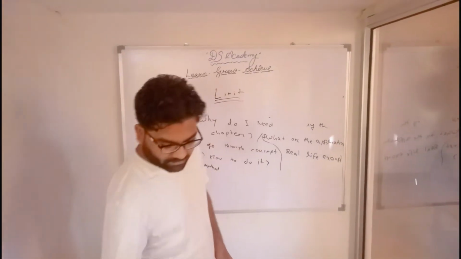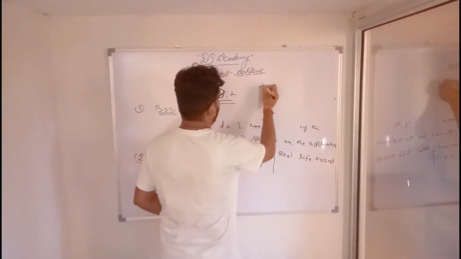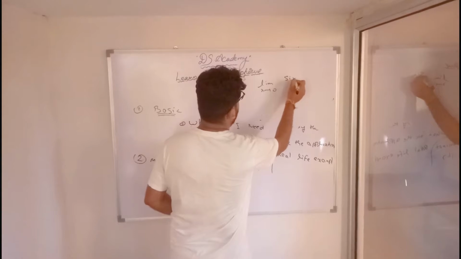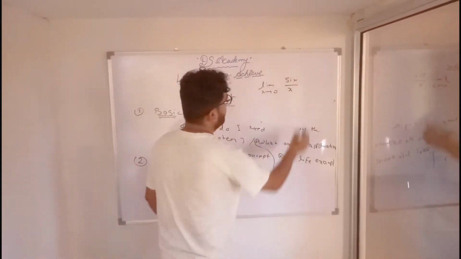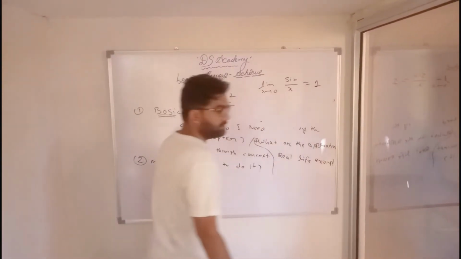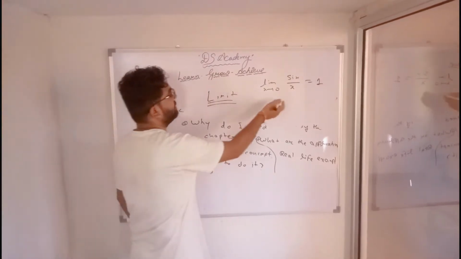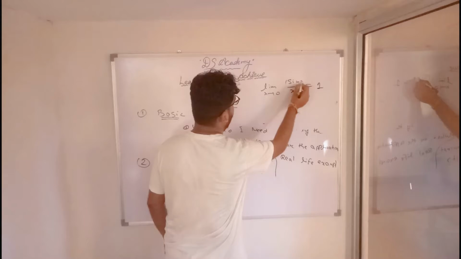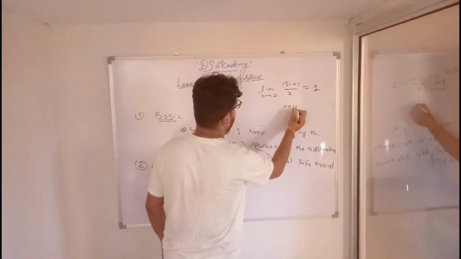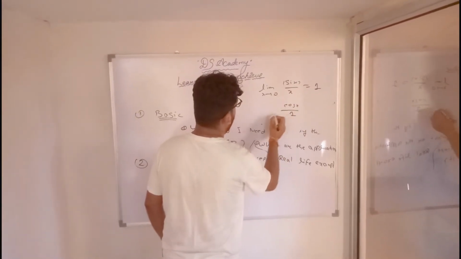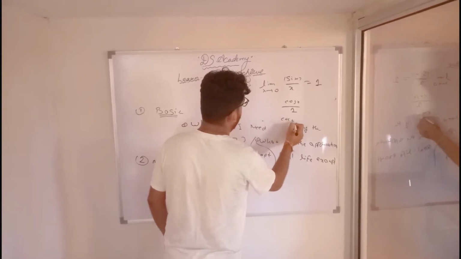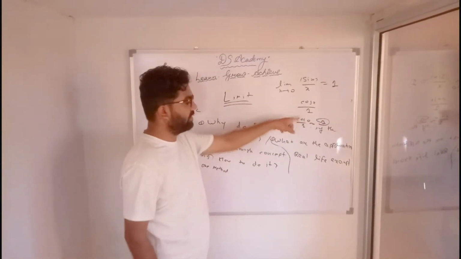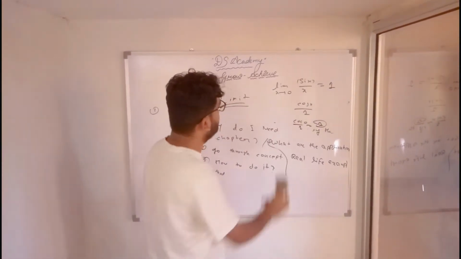Here, limit x tending to 0 of sin x upon x is equal to 1. One method to solve this: differentiate both numerator and denominator. The differentiation of sin x is cos x and of x is 1. Put the value 0, cos 0 divided by 1, which is 1. This is one method.